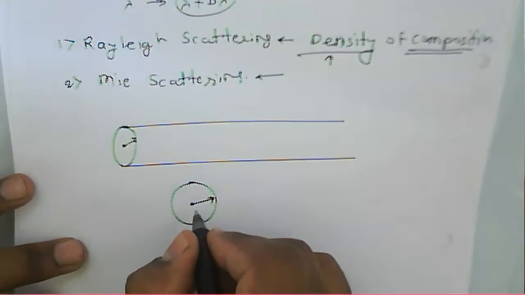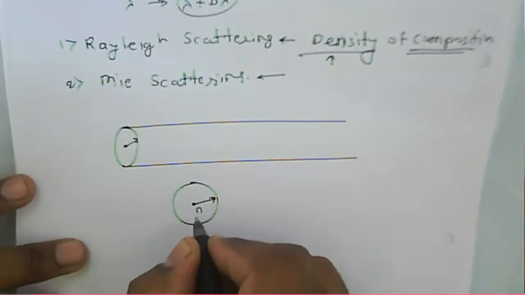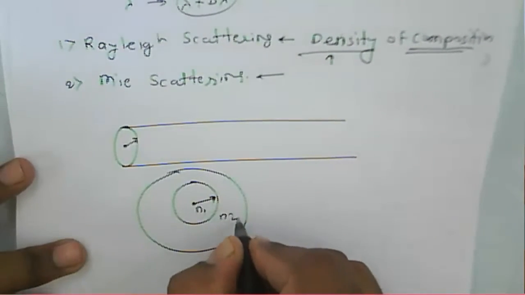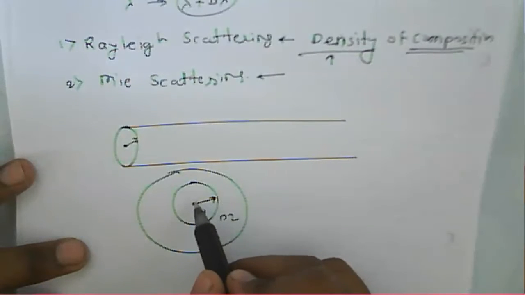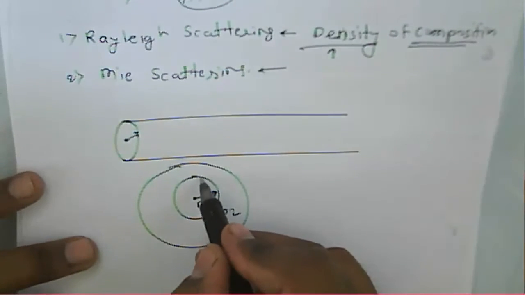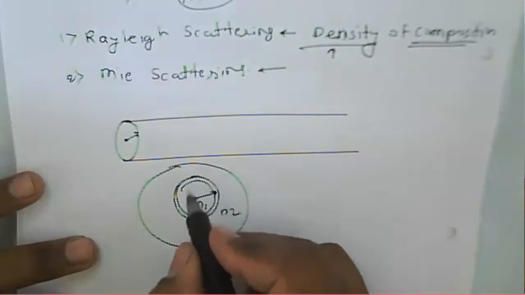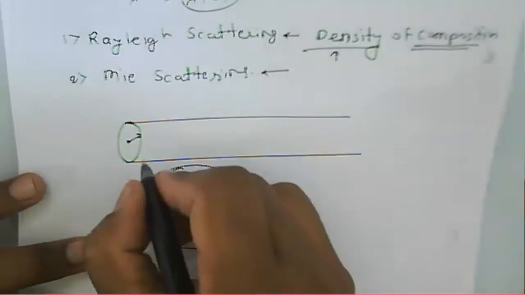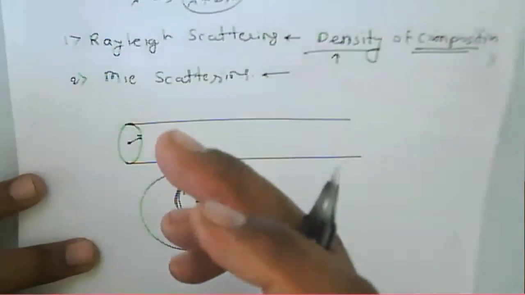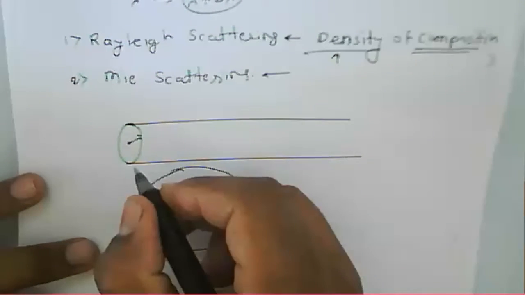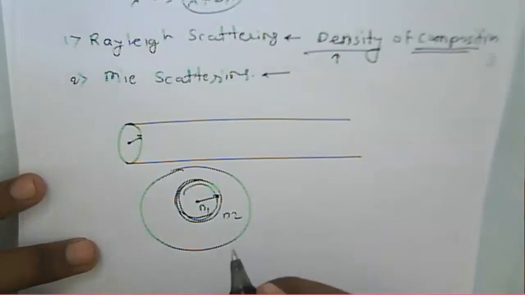There may be a fluctuation in the refractive index. Generally, we say that a core and a cladding in a step index fiber have a constant refractive index. But in the process of manufacturing, the refractive index of the core may vary.